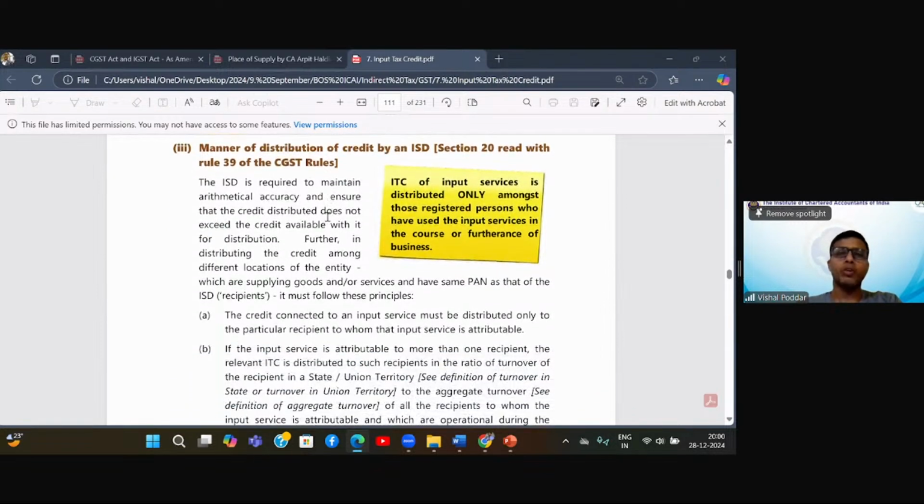Now, how to distribute the credit? For this, section 20 read with the relevant rules says that ISD is required to maintain arithmetical accuracy and ensure that the credit distributed does not exceed the credit available. Further, in distributing the credit among different locations of the entity which are supplying goods and services and having the same PAN, all these entities are within the same PAN. Only to them you can use ISD. You cannot distribute your common expenses to units which are outside your PAN. So that is not possible. That cannot be done.